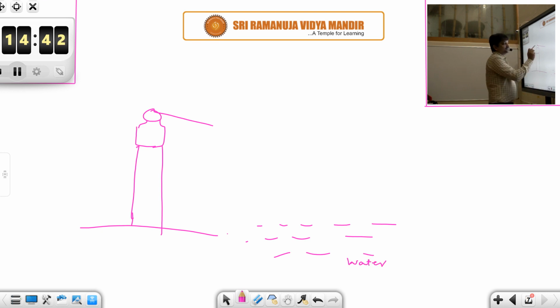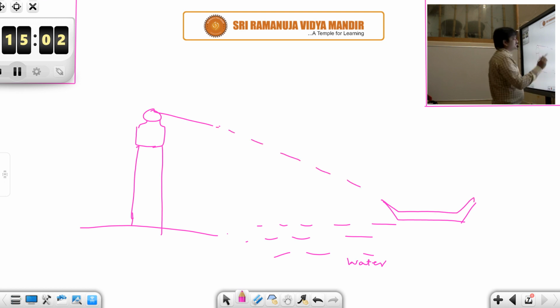From the lighthouse they measure the distance at which the ship is, and accordingly they get the signals. To measure the distance, they again require the knowledge of angles. So this is your ship, and they require the angle information to know the distance at which the ship is placed.